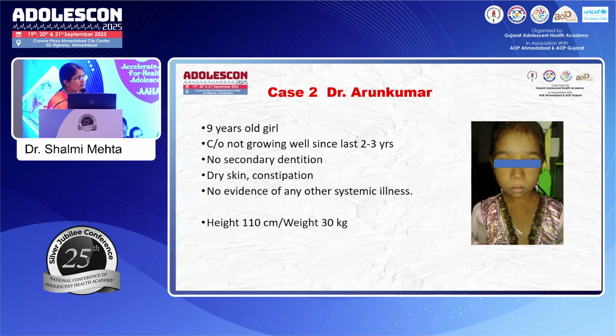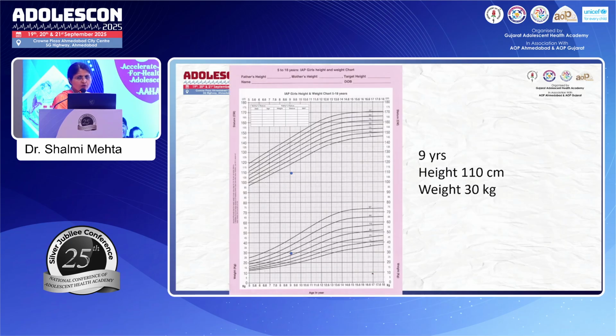So Arun sir, this is a case who is a 9-year-old girl. She has complaints of not growing well for the last 2-3 years. No secondary dentition again at the age of 9 years, which we typically expect to start by 6 years of age. She has dry skin, constipation, otherwise okay, and this is the height and the weight. So again, how would you approach such a child? And I'll quickly give you the growth chart for this.